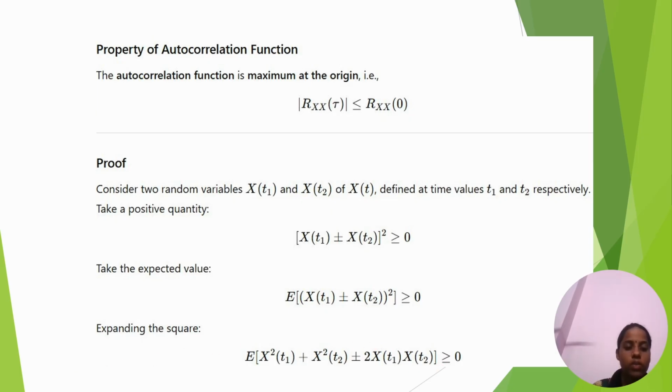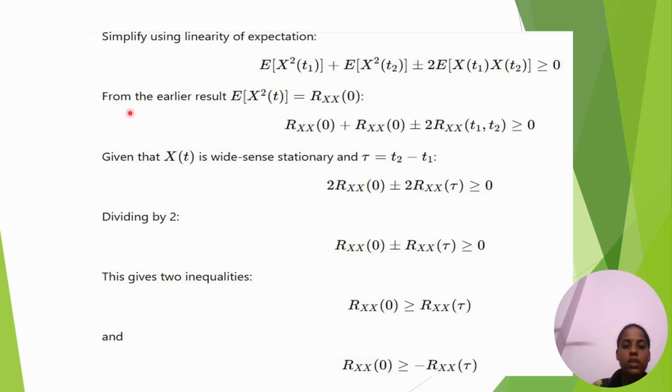Next, continuation. Simply using linearity of expectation, E of X square of t1 plus E of X square of t2 plus or minus 2 E of X(t1) X(t2) greater than or equal to 0.